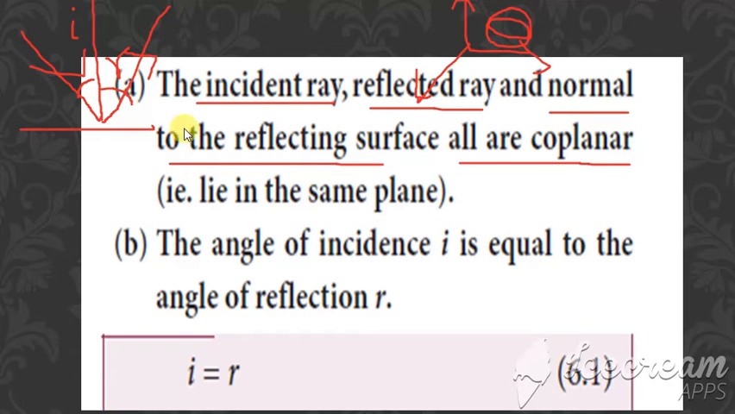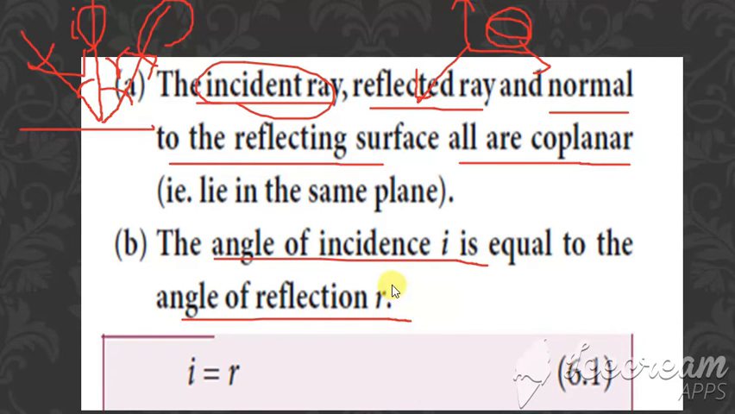So this is the incident ray. Then the reflected ray, this is the reflected ray, and also the normal. So this is the normal. All these three lie on the same plane, so they are said to be coplanar. Okay, then next, the angle of incidence is equal to the angle of reflection. These are the two main points of the laws of reflection.